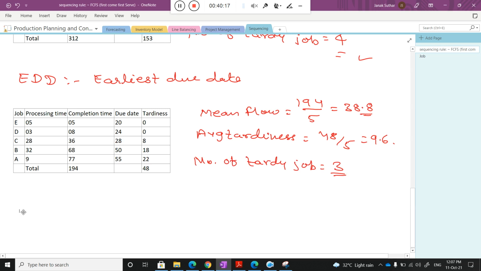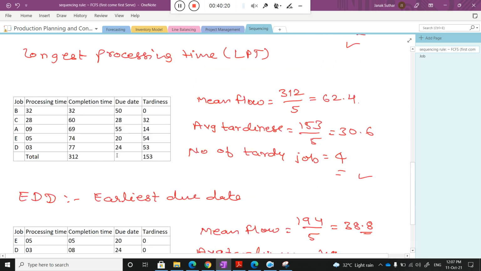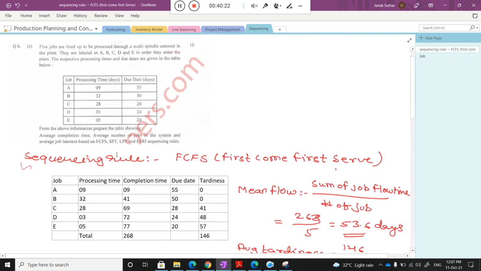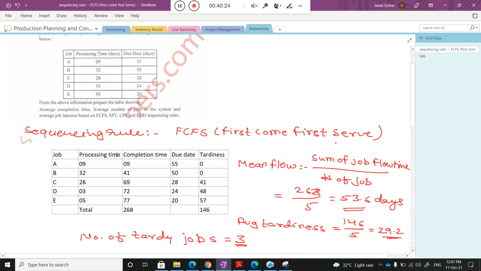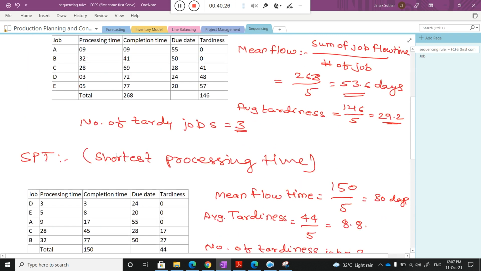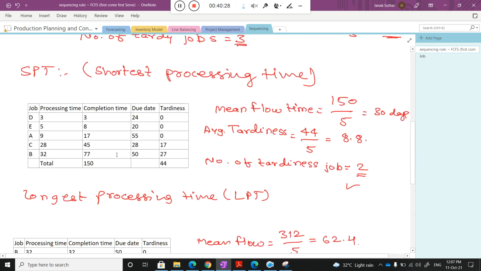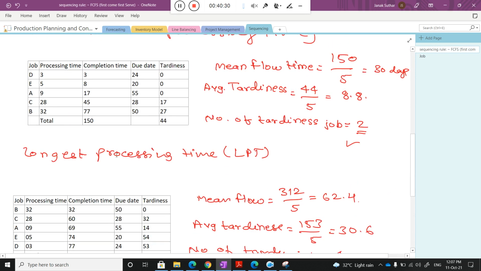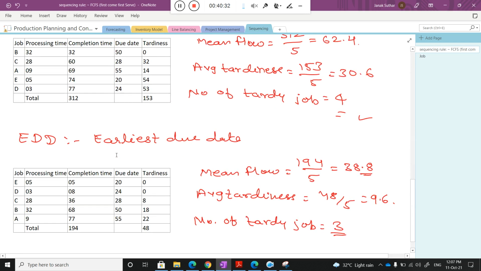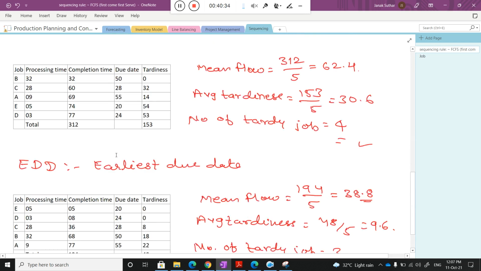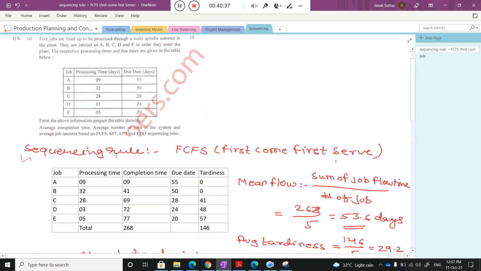All the strategies we applied. The first one is first come first serve. The next strategy is the shortest processing time. The next is the longest processing time. Next is the earliest due time. And what is the question here?